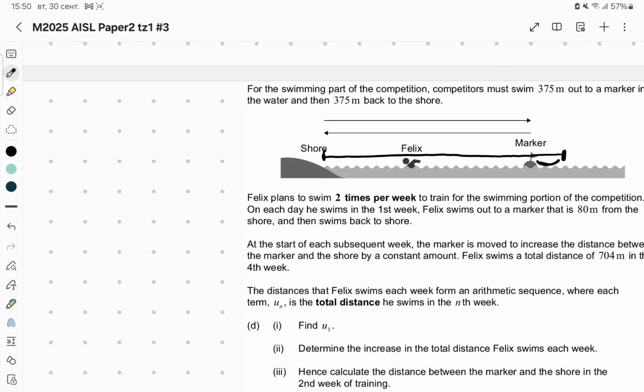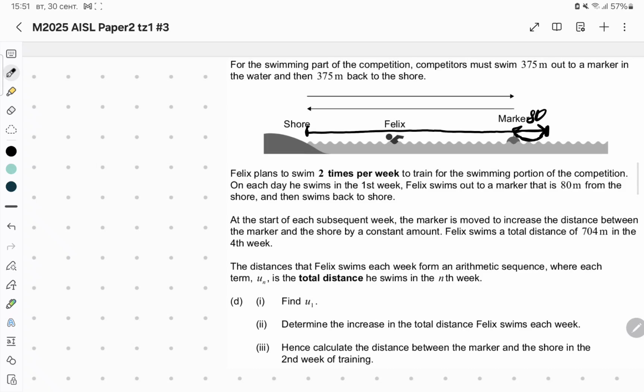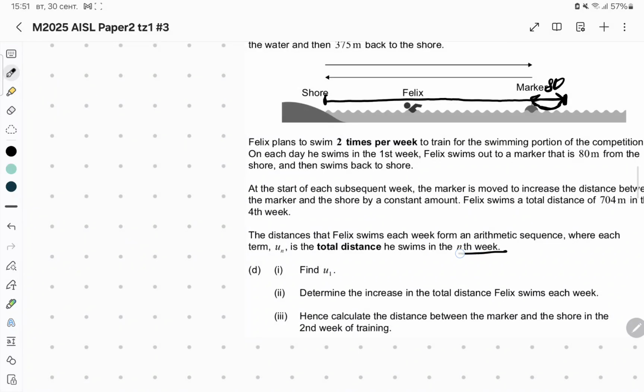What's the procedure here? So U1, it is 80 meters, right? So this distance is 80 meters here. And we know that he swam total distance in the nth week.